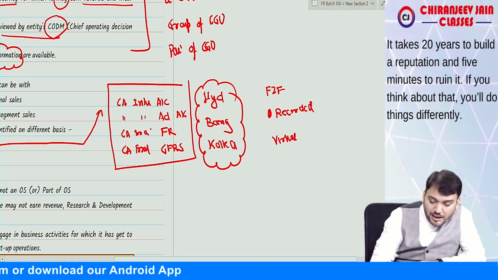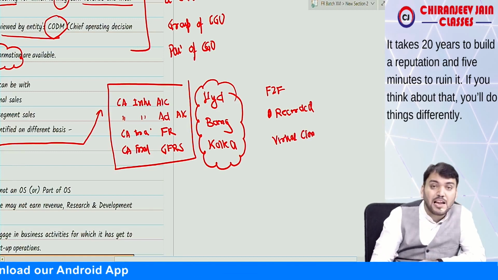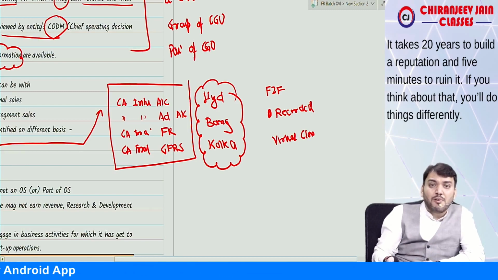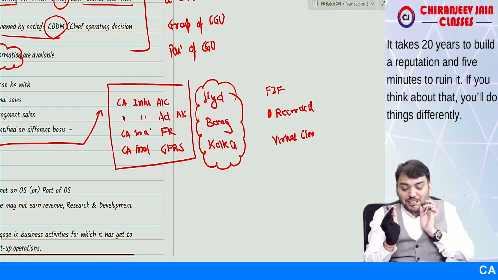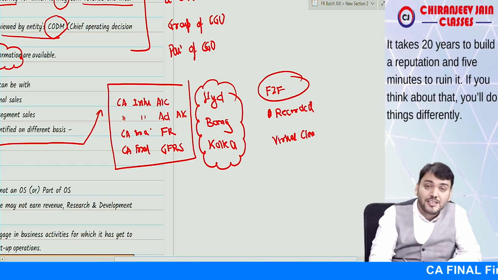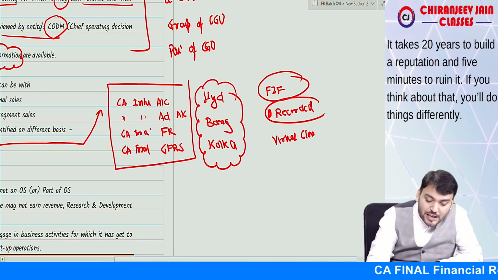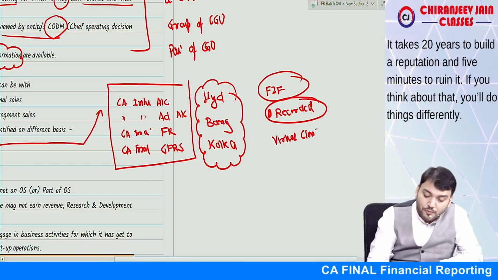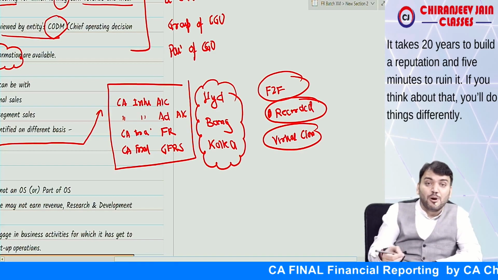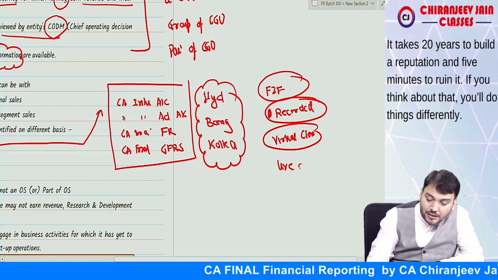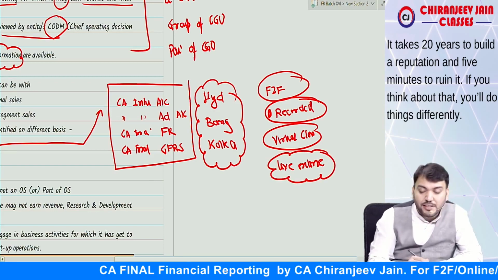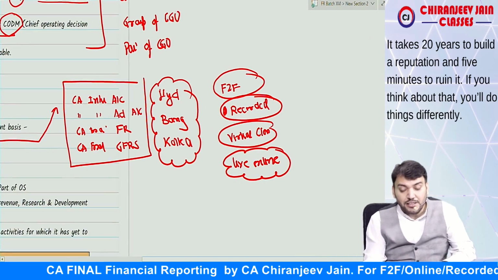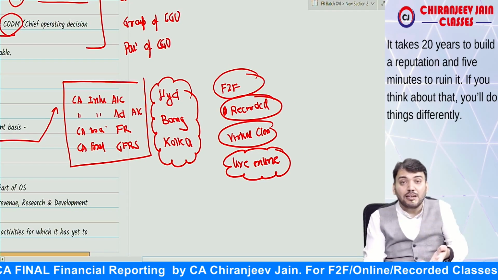So I have these three types of customer classes. Some students want face to face classes, some want recorded classes, some want virtual classes. Now I have added one more: live online classes. Initially when I started these live online classes, they were what?